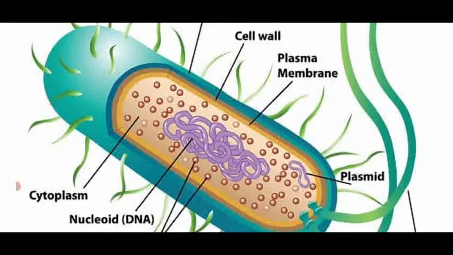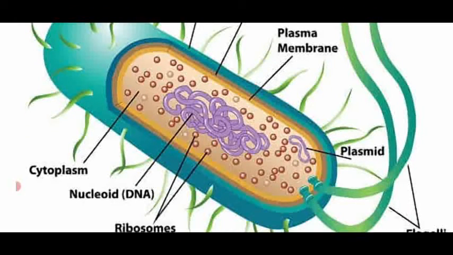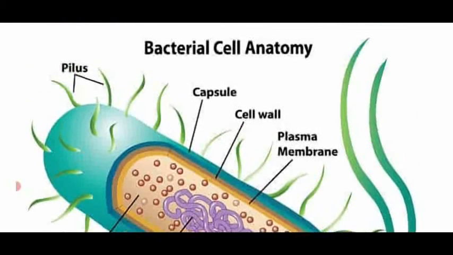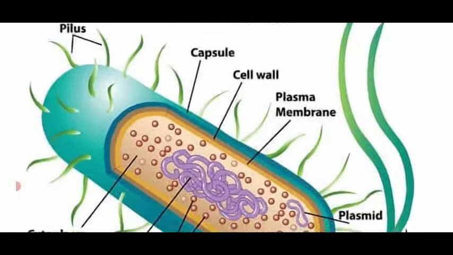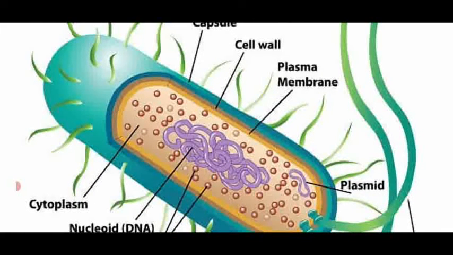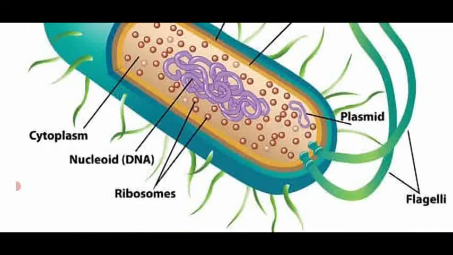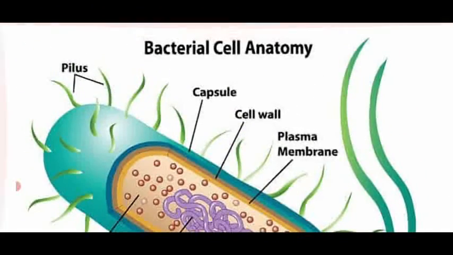It is the best example for a prokaryotic cell. What is a prokaryotic cell? The first formed cell, which contains only one cell controlling all the metabolic activities. At the center they have nuclear-like material, but it's not a true nucleus.